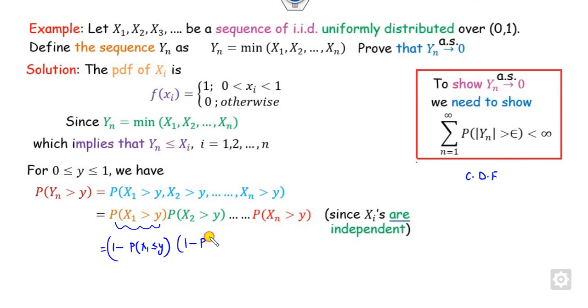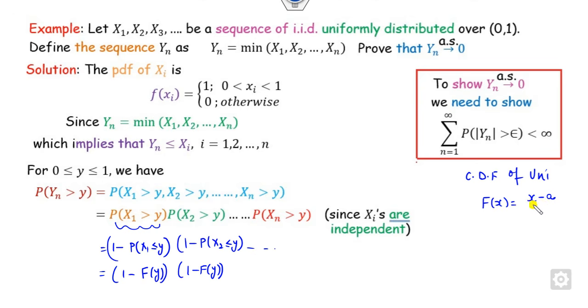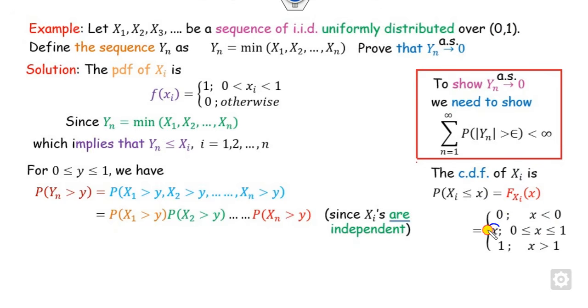Similarly, I can write it this way: this is less than or equal to y, and so on. What is that? This is nothing but the CDF of y. So what is the CDF of the uniform distribution? The CDF of the uniform distribution is (x minus a) upon (b minus a). Here a and b are 0 and 1, so the CDF is nothing but x. You can see that it is nothing but x.